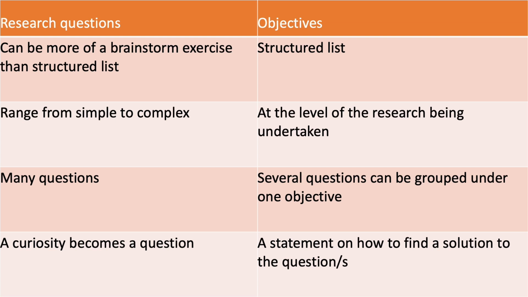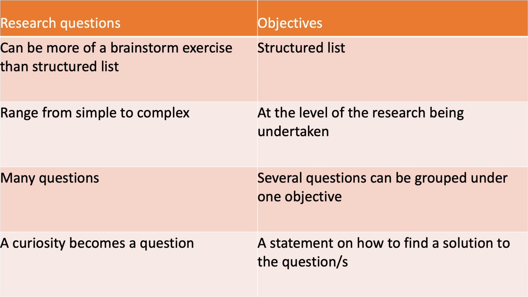So simple that we can have even a 3 or 4 word question, whereas an objective is often at the level of the research being undertaken. So what I mean by this is, if this is a PhD degree, your objective is going to be fairly complex because it's going to be a novel idea on the level of what is now 4 years undergrad, 5, 6 year. It's the 7th year of your university career, so it's not going to be something that you would write as a first year student.